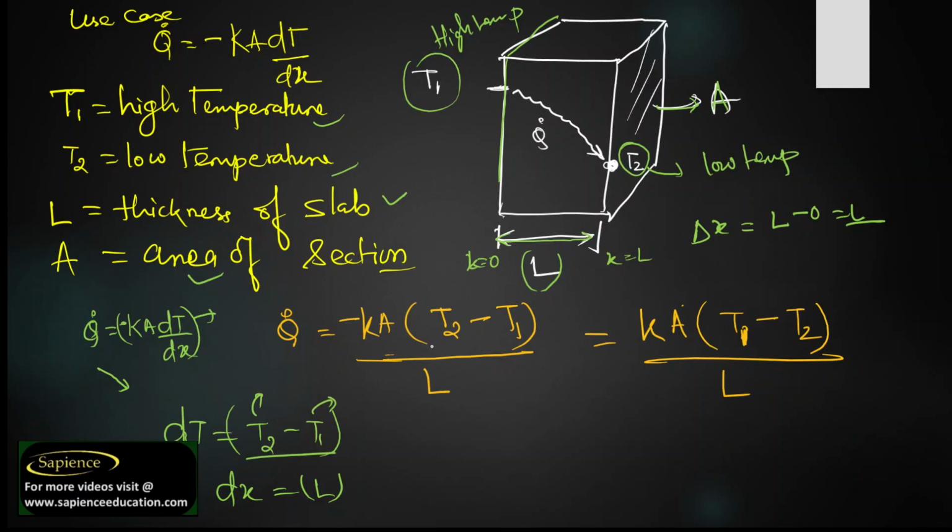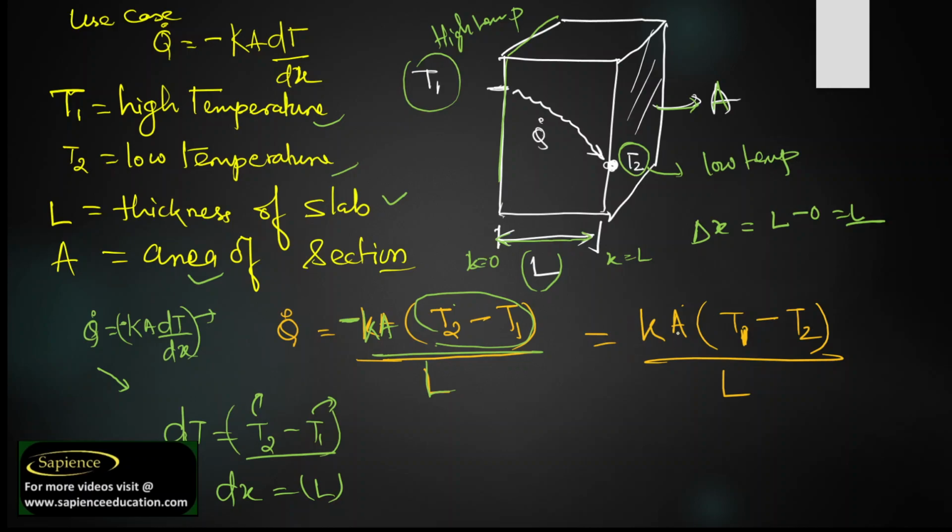Now we know that T2 will always be the lower temperature and T1 the high temperature. So if I put KA (T2 minus T1) divided by L, this term will be negative, because T2 is lower and T1 is higher, and there is already a negative sign. So if we reverse it, the negatives get cancelled out.